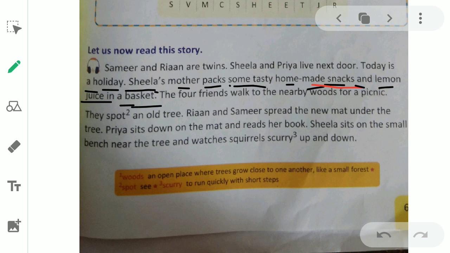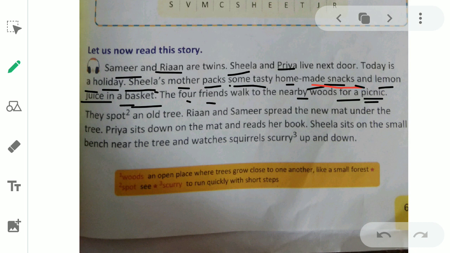Now the question is, why did Sheila's mother pack all these things? The answer is because the four friends walked to the nearby woods for a picnic. Who are the four friends? Sameer, Ryan, Sheila and Priya. These four friends are going to the woods for a picnic, so that's why they have so many snacks and juice with them.